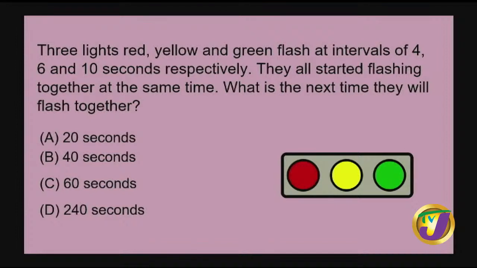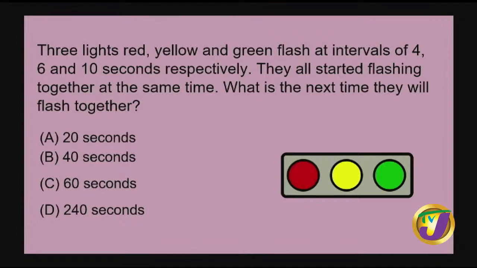Yes. The yellow light is flashing every 6 seconds, and the green light is flashing every 10 seconds. All right, that's one part. Then they ask, what is the next time they will flash together? So we're trying to figure out what time will have to pass, because the options are in seconds. How many seconds later will they all be flashing at the same time?